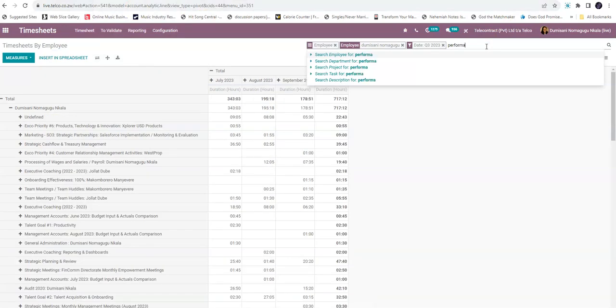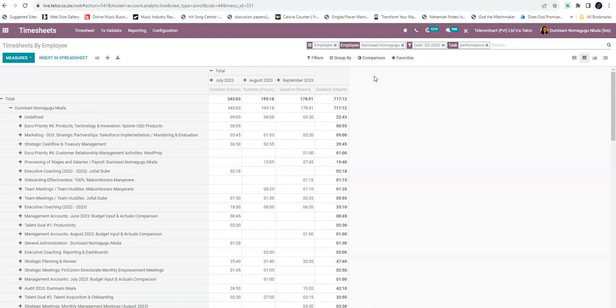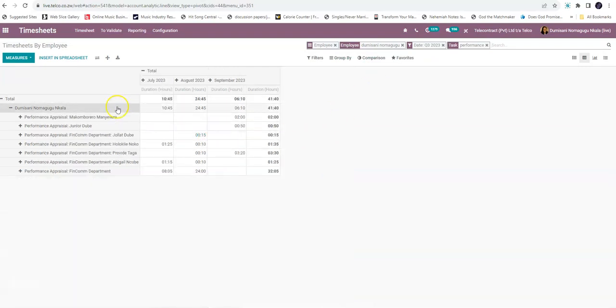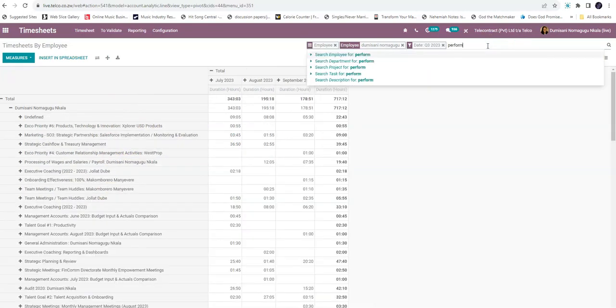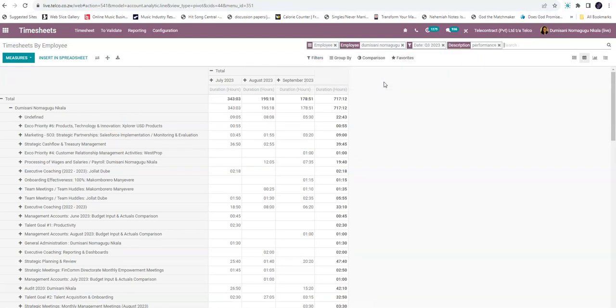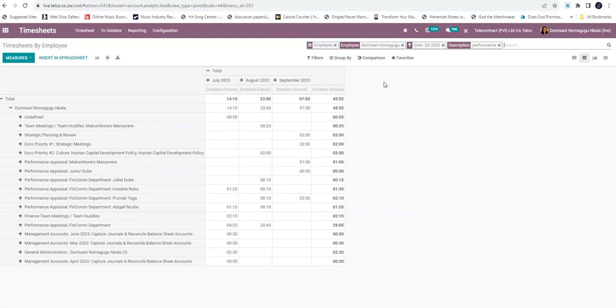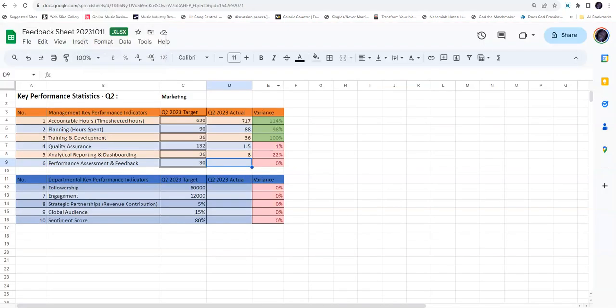And then finally, performance assessment and feedback. So let's do that one more time. I'll first check whether there are any tasks that I've been logging against that. Yes, there are. There are quite a few of them. But let's also search, because I might have also done performance assessment and feedback under different tasks other than just ones that are called performance assessment. Indeed, there are other tasks where I've logged some information, where I've done some performance assessment and feedback, and it looks like it's about 46 hours. So that's what I'll log there.